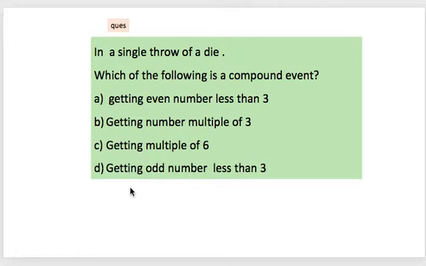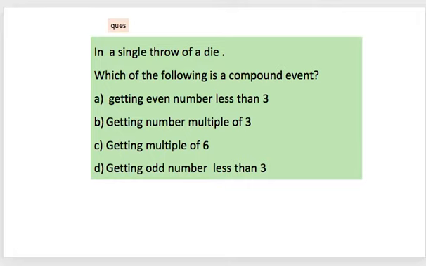Now again I am posing a question to you. I want you please pause the video and check your answer. My question is, in a single throw of a die, which of the following is a compound event? Getting even number less than 3, getting number multiple of 3, getting multiple of 6, or getting odd number less than 3. Okay, I think you are pausing your video and finding the answer.